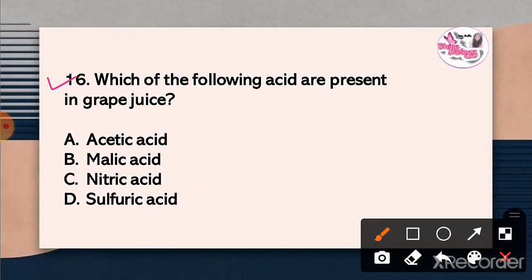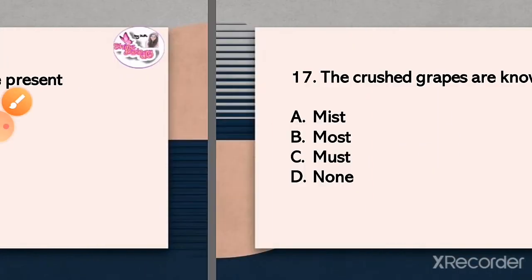Question 16. Which of the following acids are present in grape juice? The correct answer is option B. Malic acid is present in grape juice.